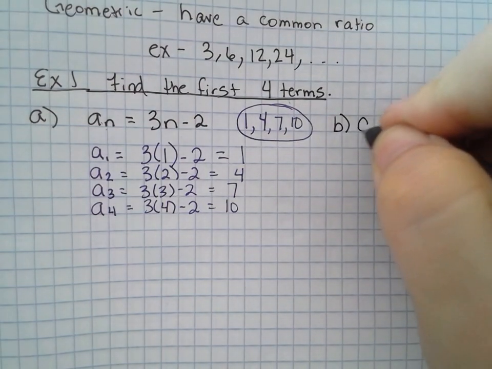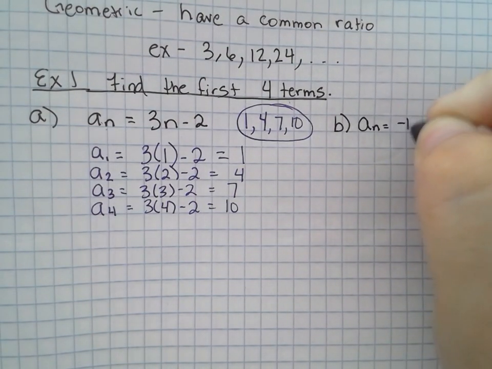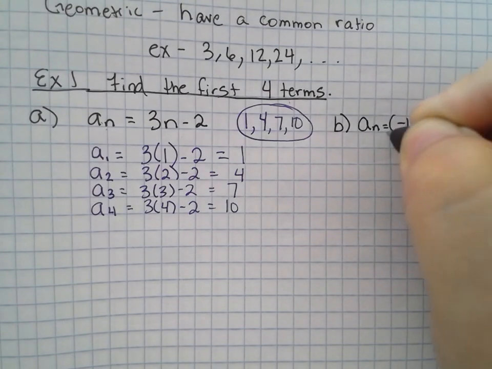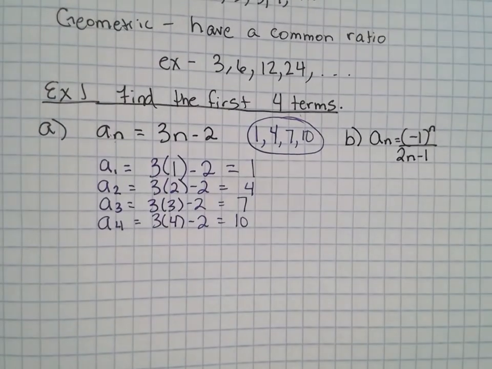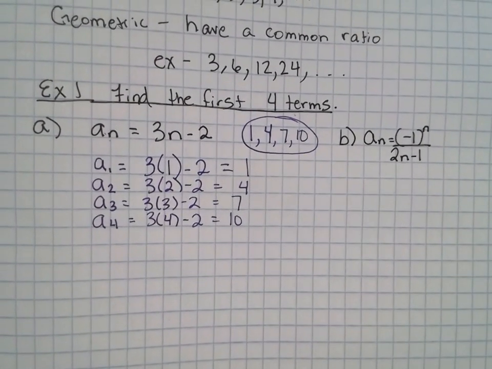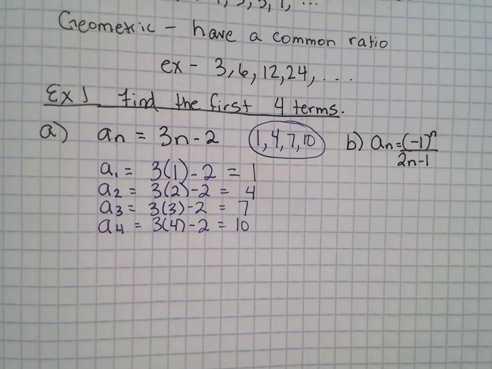A sub n is equal to negative 1 to the nth power over 2n minus 1. You can do this one, please. Oh, I can handle this one.